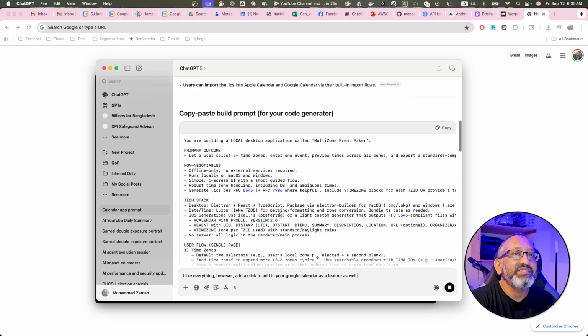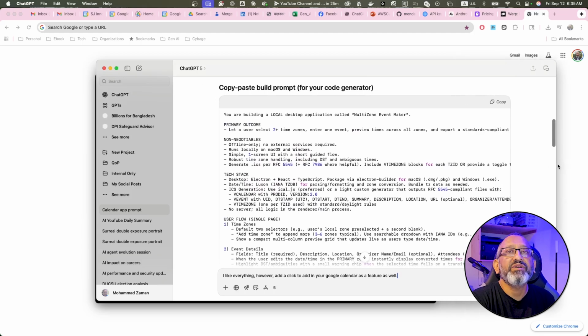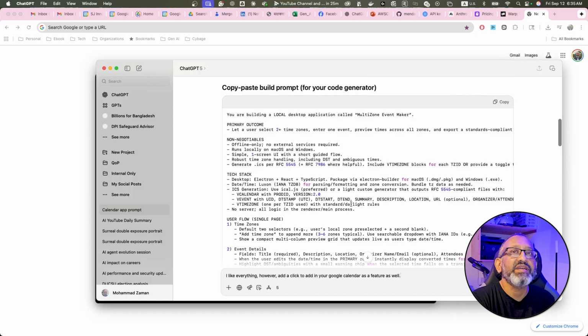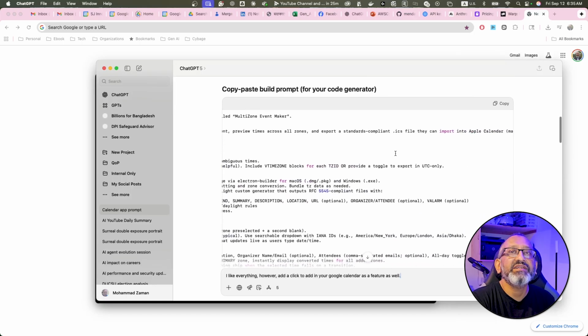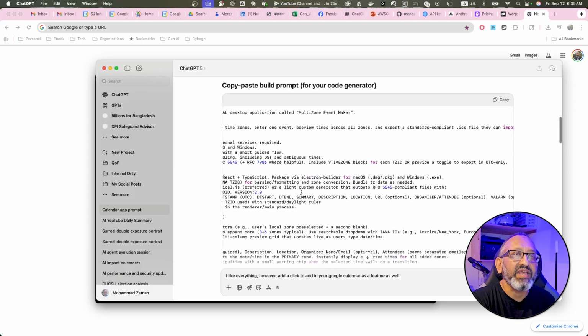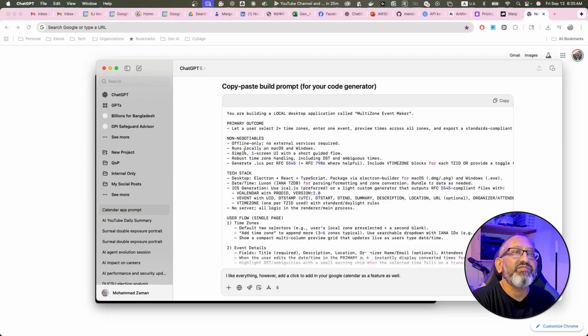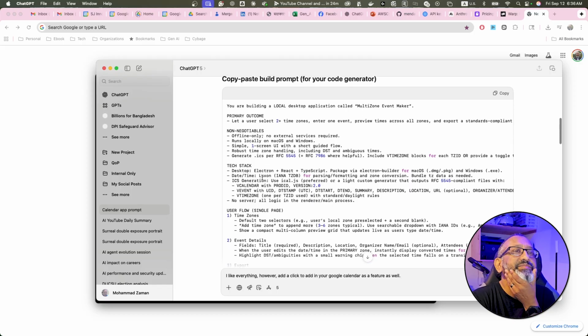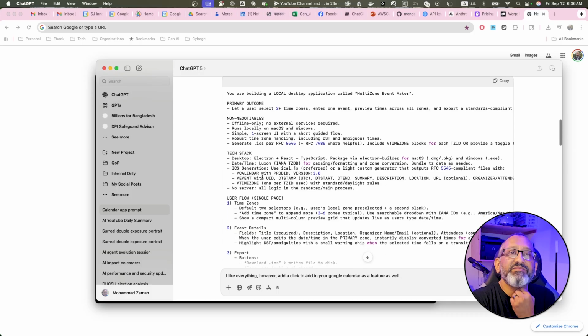Why don't we read through it very quickly. Let's say user 2+ time zones, enter one event preview across all time zones, and a standard compliant ICS file that can import into Apple Calendar. Okay, but again, it's not only Apple Calendar. I actually use Google Calendar more than the Apple Calendar. Then let's see, offline only, no external services required, runs locally on macOS or Windows, simple one-screen UI with short guided flow, robust time zone.